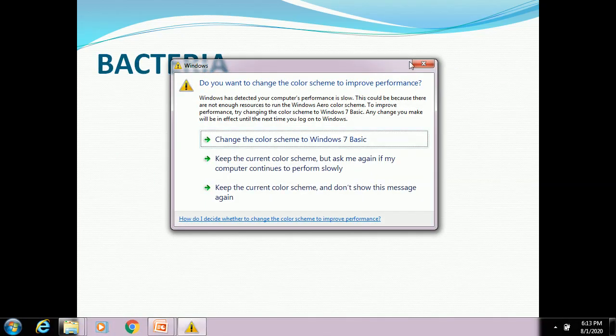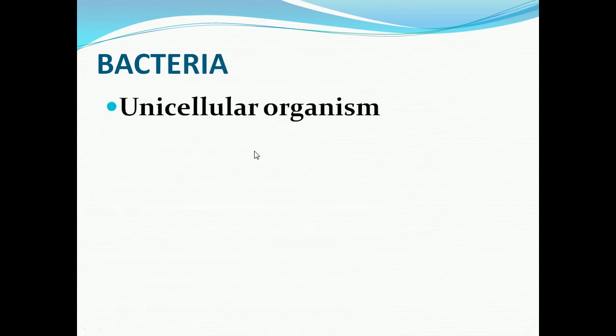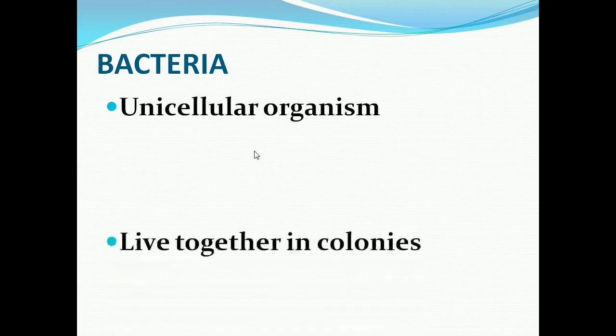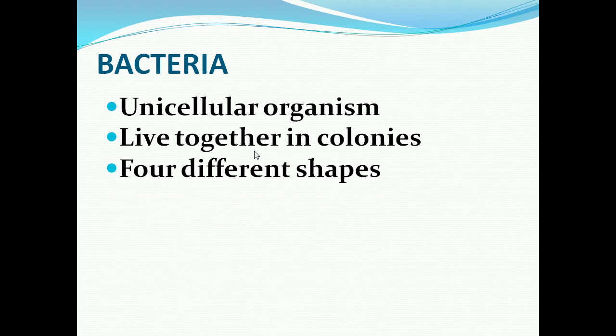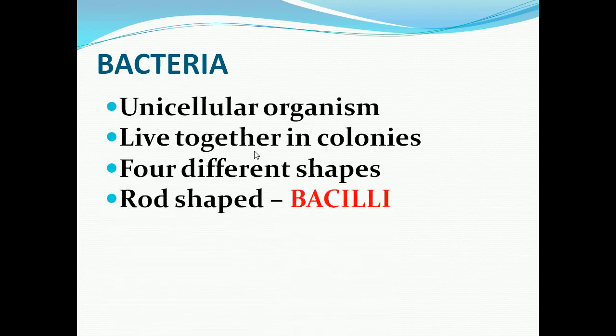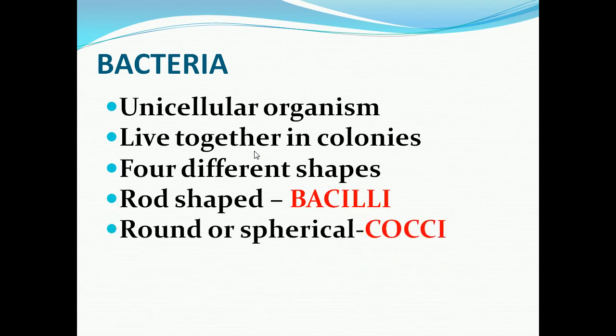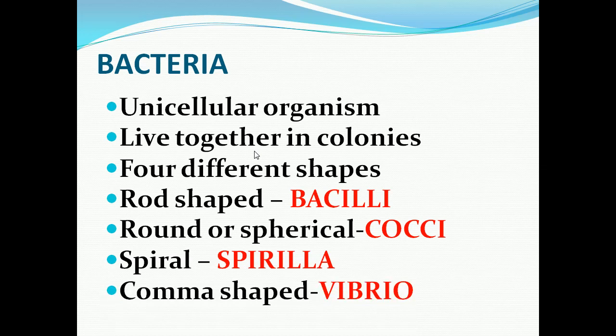Bacteria. First we can see about bacteria. Bacteria are unicellular organisms. They live together in colonies. Colony means they live together in a group. And there are 4 different shapes: rod shaped, round or spherical shaped, spiral shaped, comma shaped.